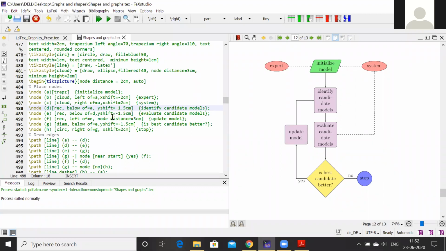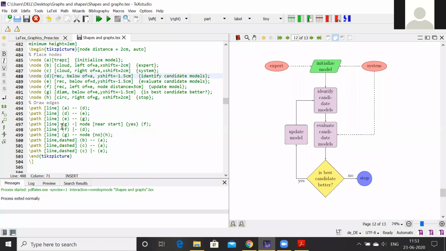And then we can shift the positions of the node, whatever required position we want, using yshift, xshift, this command. And what things we have to write inside those boxes, we can write in these curly brackets and then a semicolon. So once we define the node positioning, the remaining part is joining those positions.